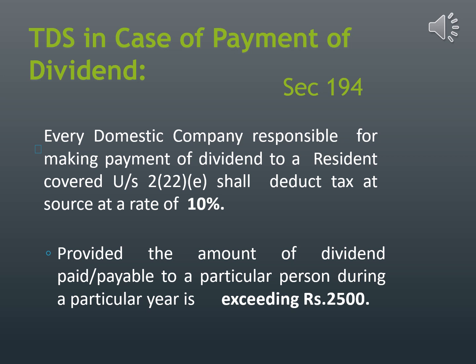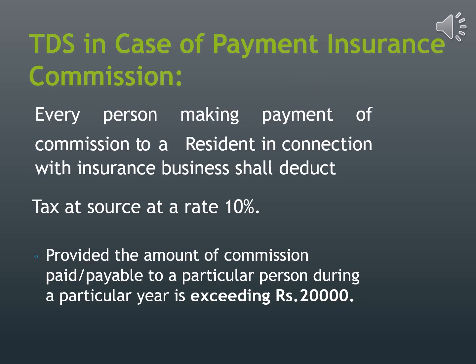In case of payment of dividend, the domestic company shall be responsible to deduct tax at the rate of 10%, provided the amount exceeds ₹2,500. In case of payment of insurance commission, the rate of tax is 10%, provided the amount of commission paid exceeds ₹20,000. So it becomes clear that whoever is making any payment of income to any person is required to deduct a particular amount as TDS at the prescribed rate.